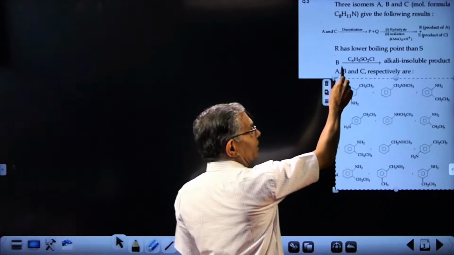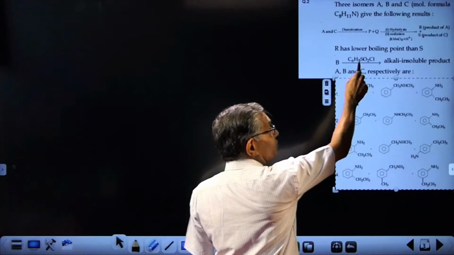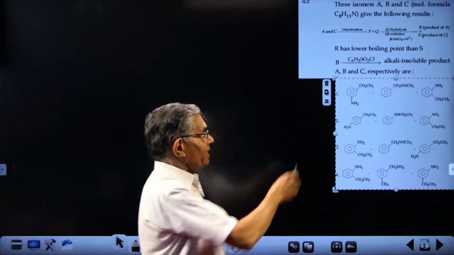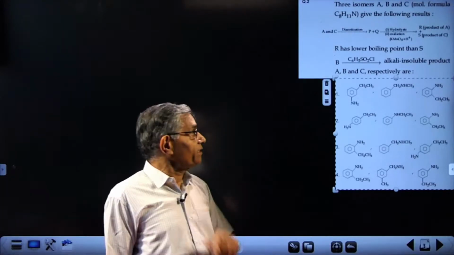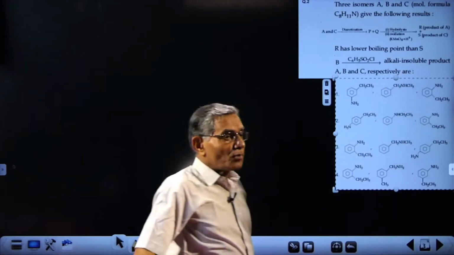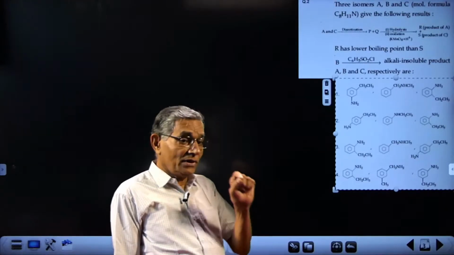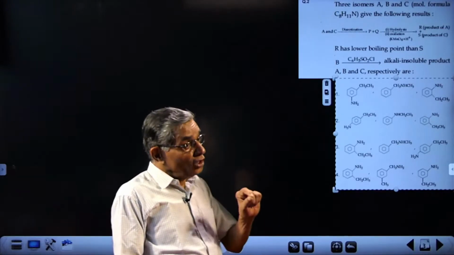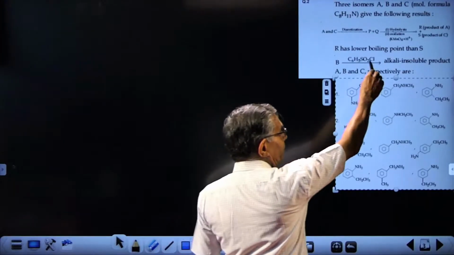But there is something given regarding B. B is a compound that reacts with benzene sulfonyl chloride, which is also called Hinsberg reagent. And Hinsberg reagent reaction is characteristic of primary amine, secondary amine, and tertiary amine. And in the case of secondary amine, you are getting a product which is insoluble in alkali. The test is amine treated with Hinsberg reagent. If you are getting a product that is soluble in alkali, primary amine. Insoluble in alkali means secondary amine. So B should be a secondary amine.